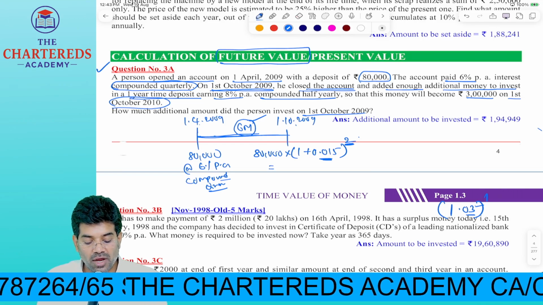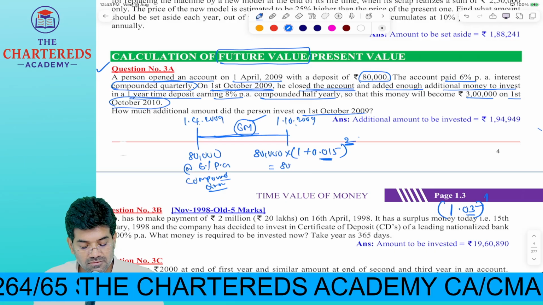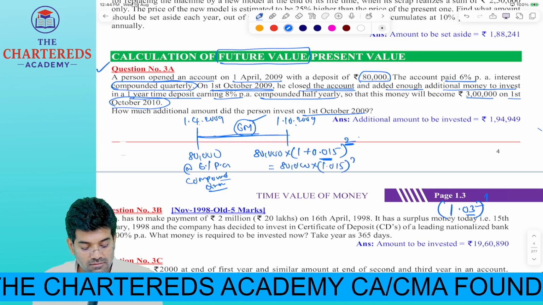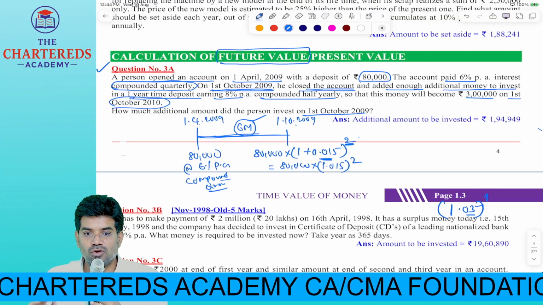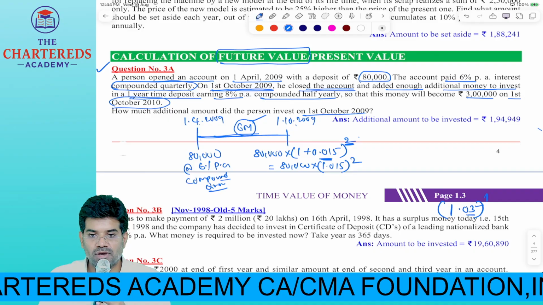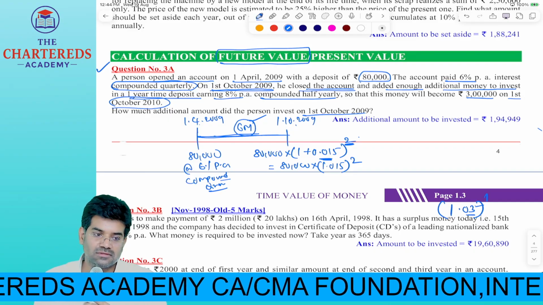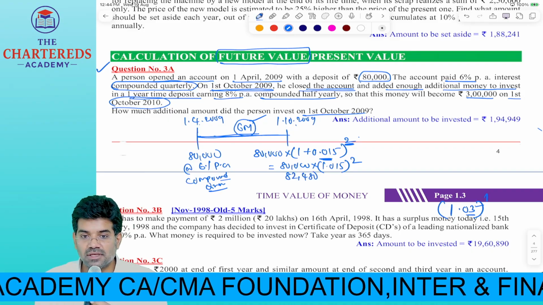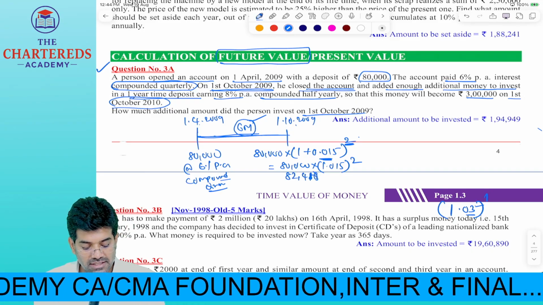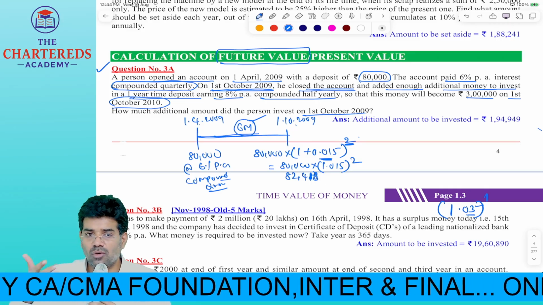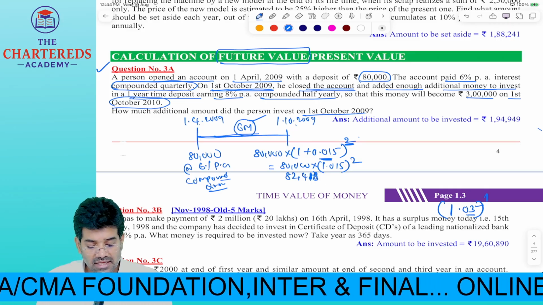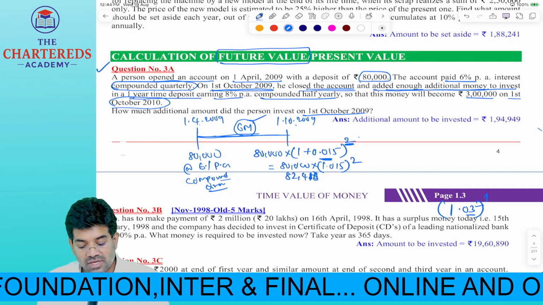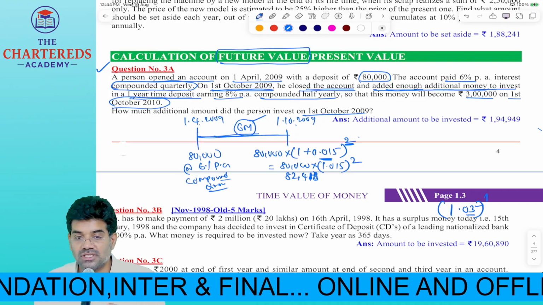80,000 into 1.015 into 1.015 into 80,000. Now what that fellow has done is he has added enough additional money to invest in a 1 year time deposit. Earnings how much?